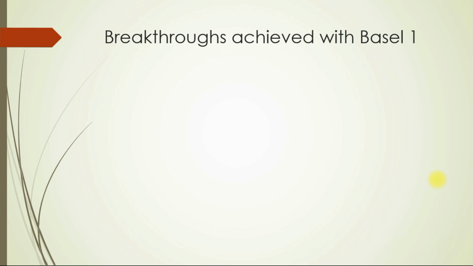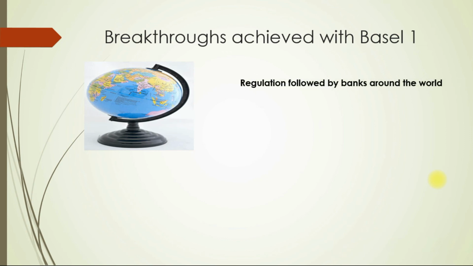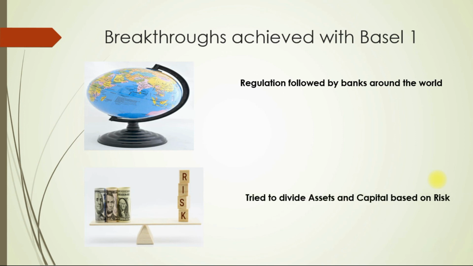Breakthrough achieved by Basel 1. This regulation was followed by banks across the world and not just G10. So it was the first global regulation defining how banks should measure their risk and what they need to do to mitigate their risks. Another major benefit of Basel 1 was that it tried to divide asset and capital based on risk by introducing concepts like risk weight, risk weighted assets, tier 1 and tier 2 capital.